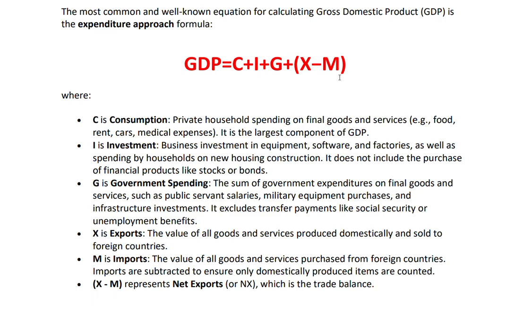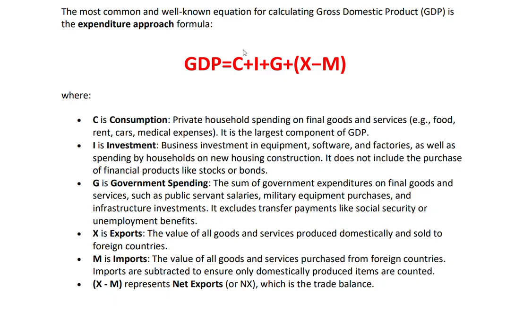So what you might find in some quarters or in some years is that C may grow and I might grow, but G and net exports might decline. So as to whether the economy grew or not will depend on whether the factors that grew outweighed the factors that declined.